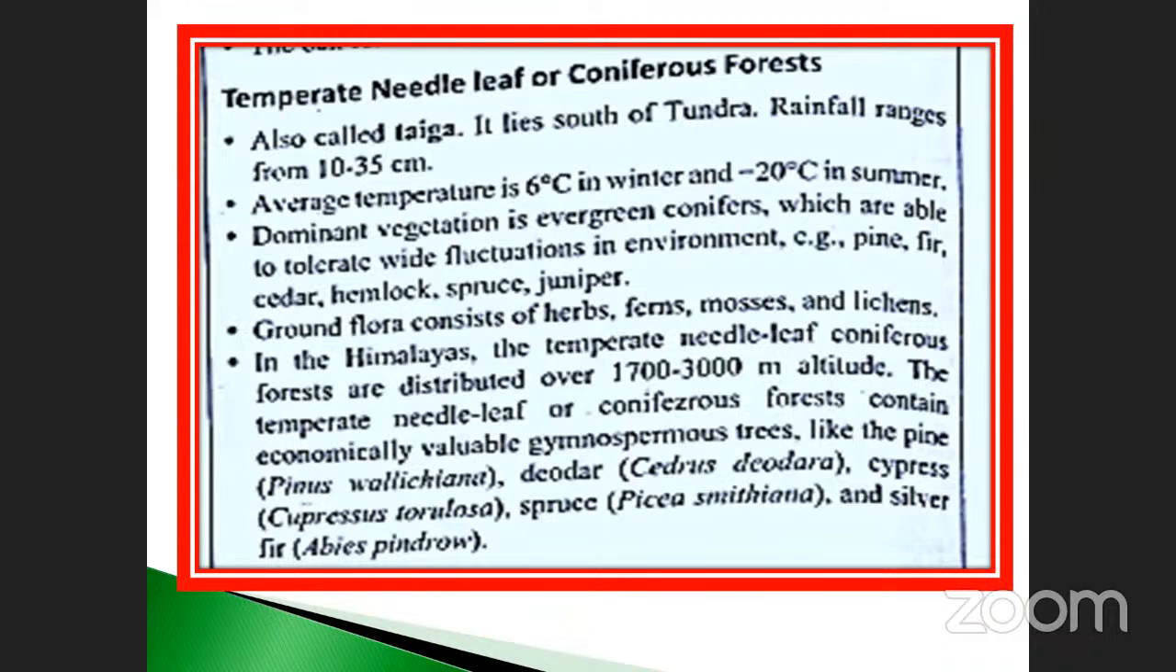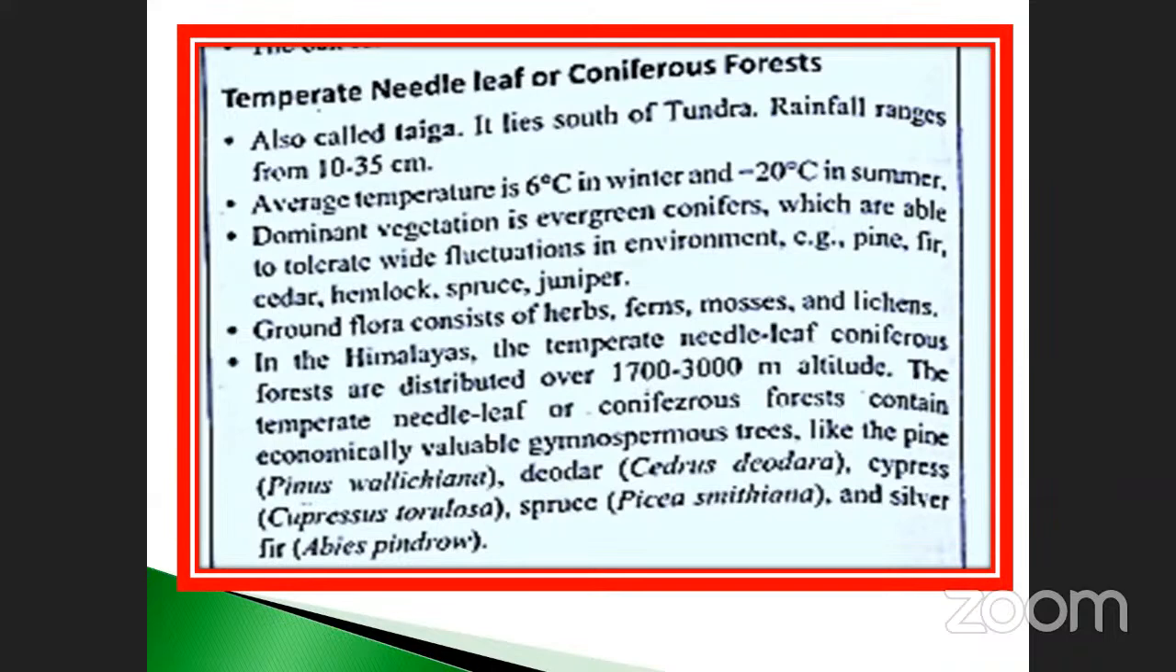Cypress, Cupressus torulosa, Spruce, Picea smithiana, and also silver fir, Abies pindrow. So these are the plants. These are all complicated. Sometimes they may ask questions about which one has needle leaves, or which temperature they maintain. So this is the first point.